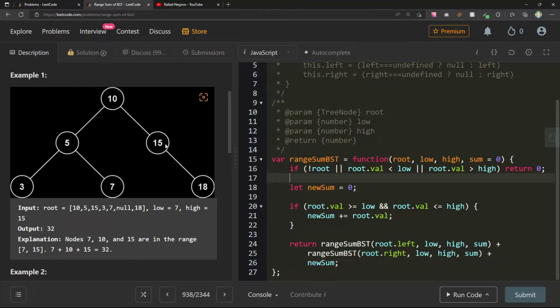There's a lot of work that we don't need to be handling here. Pretty much what I was doing was just processing. So it's a pre-order traversal, processing the node and then calling its left and right children, but doing that for the entire tree. So I'm unnecessarily visiting nodes that I don't have to. So I get that piece. Now it's trying to figure out when to go left or when to go right.